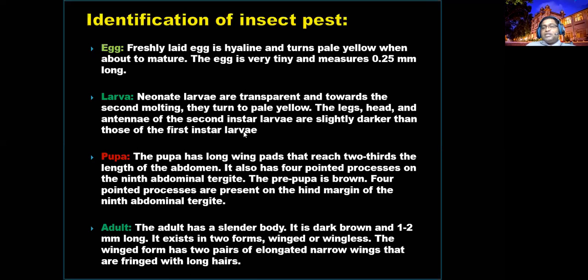In the pupal stage, you can expect wing pads. The pupa is an immobile stage. It looks like the larva, but the difference is you can see the wing pads and it is immobile. The adults are the mobile ones, brownish to blackish in color. The special identification character of this pest is the fringed wing, by which you can easily identify thrips.